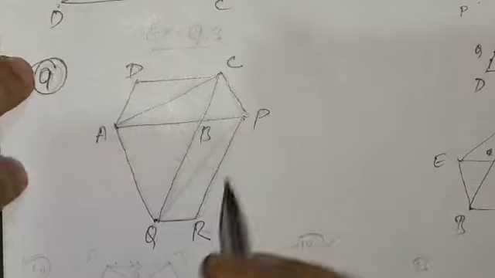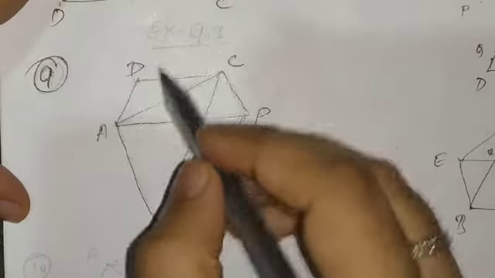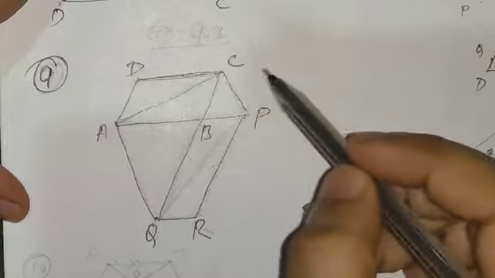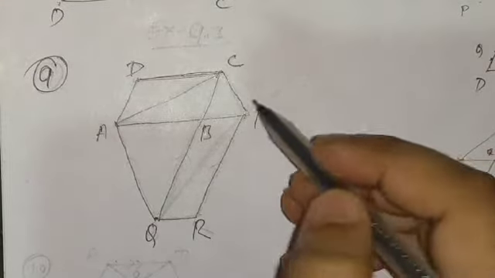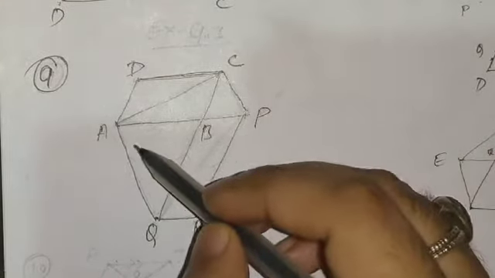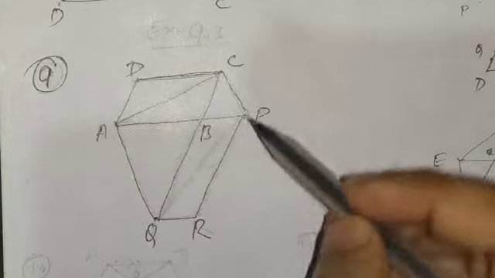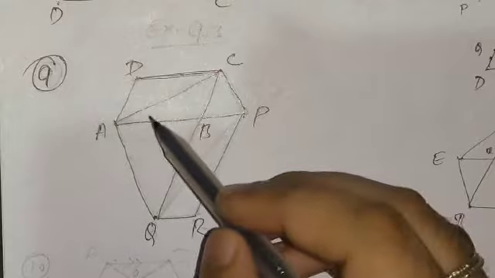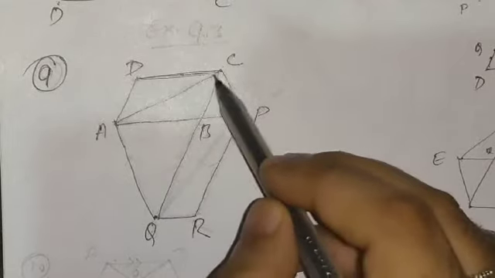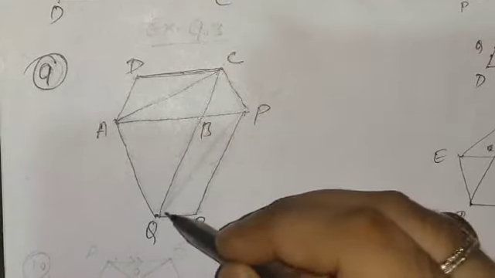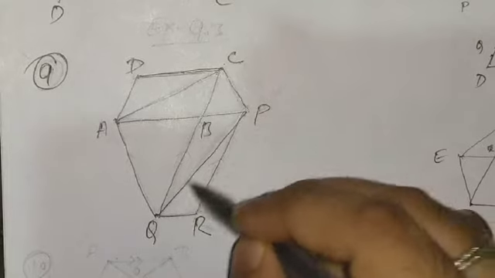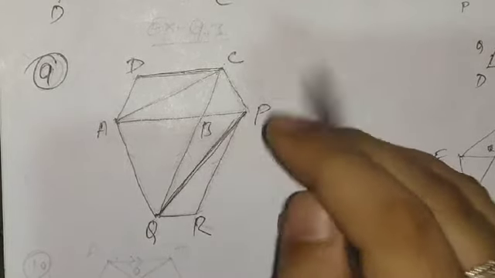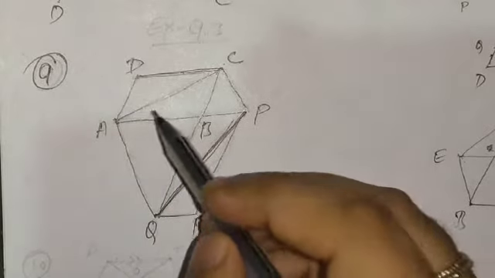Exercise 9.3 we are discussing. Now see this figure. These are the two parallelograms ABCD and PBQR. In these two parallelograms, first of all we need to join these two points, AC as well as PQ. So let us join these two lines first. Okay, so AC and PQ.